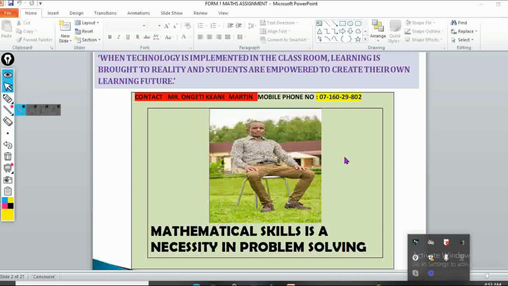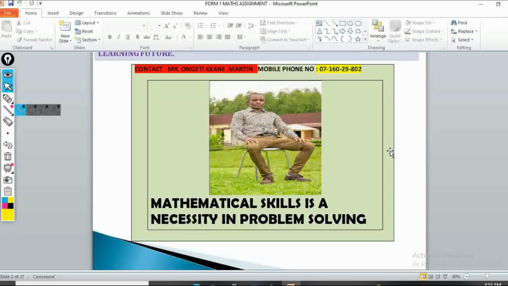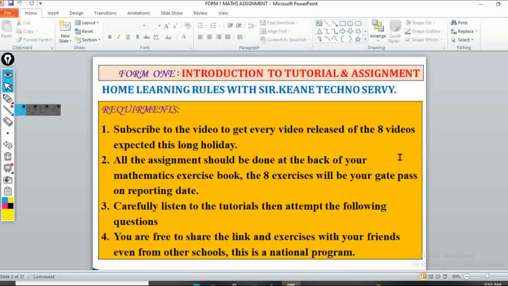And then we have mathematical skills, which assist in problem solving. Of course, mathematical skills are vital, especially in this era of technological advancement. Maths becomes so important in solving various problems in our daily lives, so we should take it seriously, because it's a subject that has a lot of improvement when it comes to technology. Then this is the introduction tutorial and assignment.